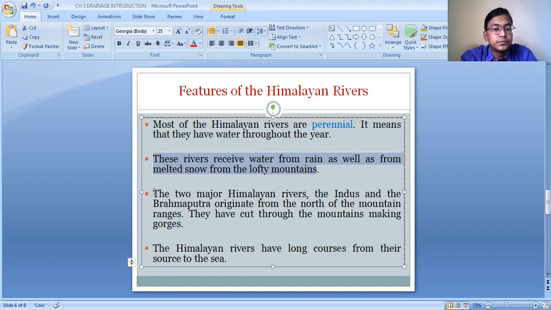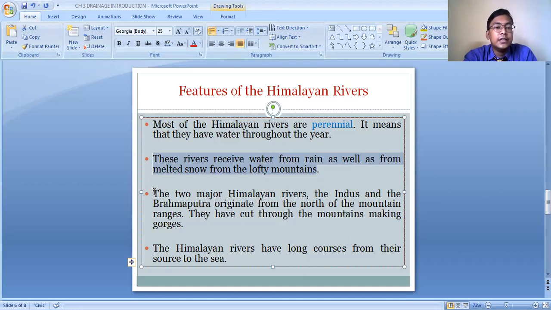They finally managed to enter the Indian territory. The Indus River enters India from the Ladakh region. It drains the state of Jammu and Kashmir, and its tributaries drain the state of Punjab, and finally it enters Pakistan and drains into the Arabian Sea. Whereas the Brahmaputra flows for a long distance in the Tibetan Plateau region and enters India through Namcha Barwa in Arunachal Pradesh. These two rivers have cut through the mountains, formed deep gorges, and entered our country.